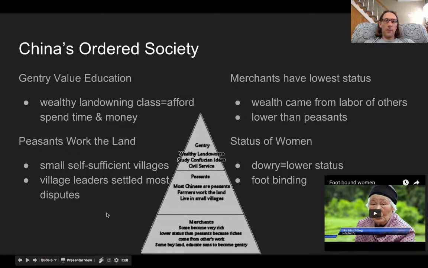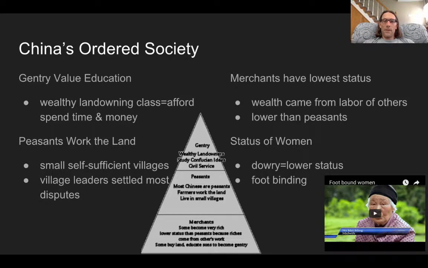Peasants, the vast majority of people are peasants. They work the land. The other thing is because China is so big, most of the disputes are settled locally by village leaders. China has a little bit different view of merchants than some other places. So for example, when we talked about the Islamic civilization, because Muhammad was a merchant, they were extremely high up in the social pyramid. The Chinese have a different view. They tend to think that merchants are living off of the work of others and benefiting from the work of others, and therefore they're lower than the peasants.